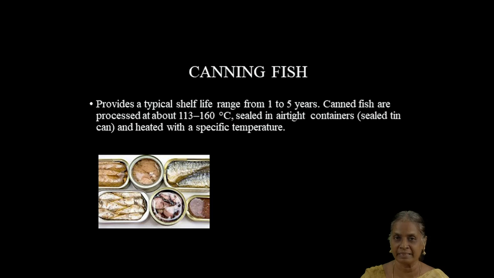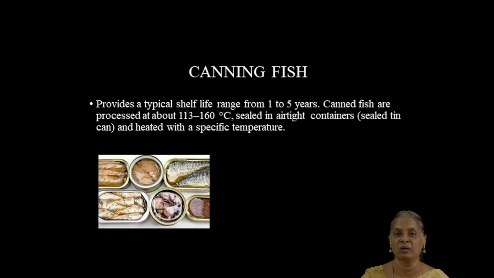Next, let us see an example for canning fish. Normally, when fish are kept at room temperature, they become rotten within a short period of time, that is, within 12 hours. This method of canning fish provides a shelf life range of 1 to 5 years. Shelf life period refers to the storage time.